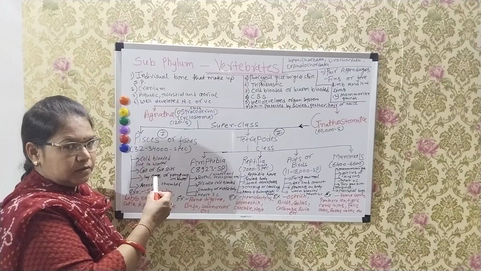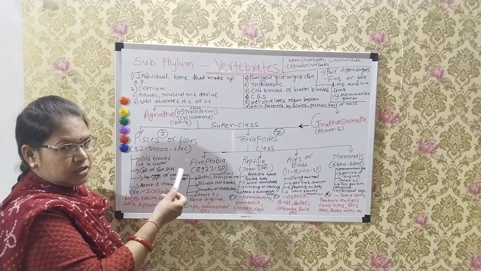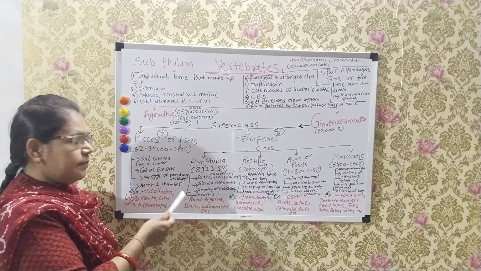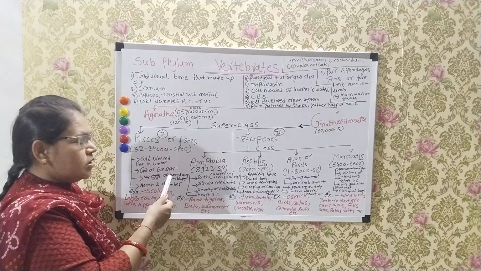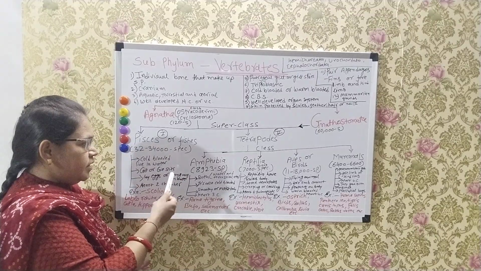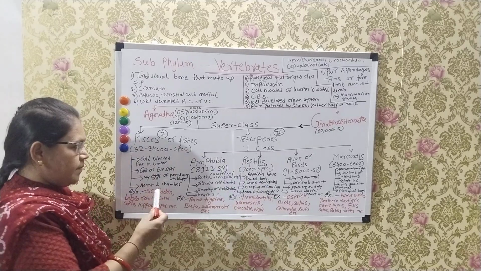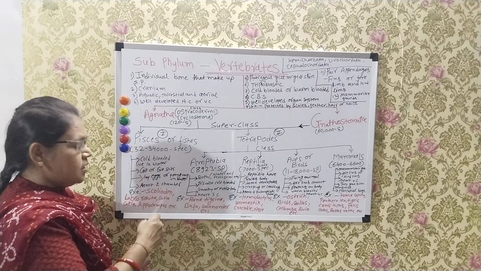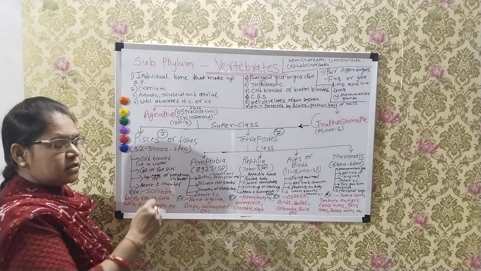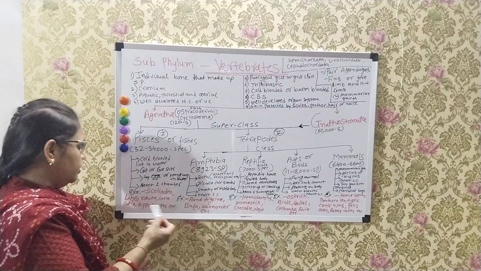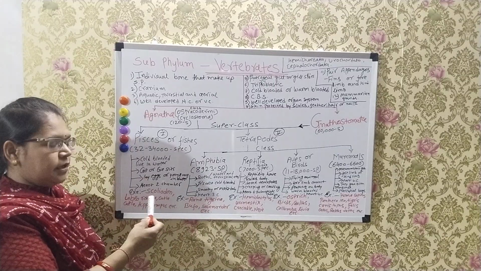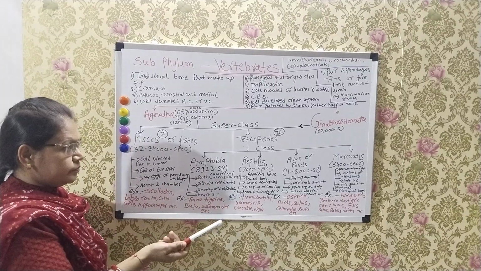Respiration is completed through gills or gill slits. They lay eggs, or in some organisms the young ones are born in water. Their heart has two chambers. Examples of Pisces are Scoliodon, Labeo rohita, Catla catla, Hippocampus, etc.